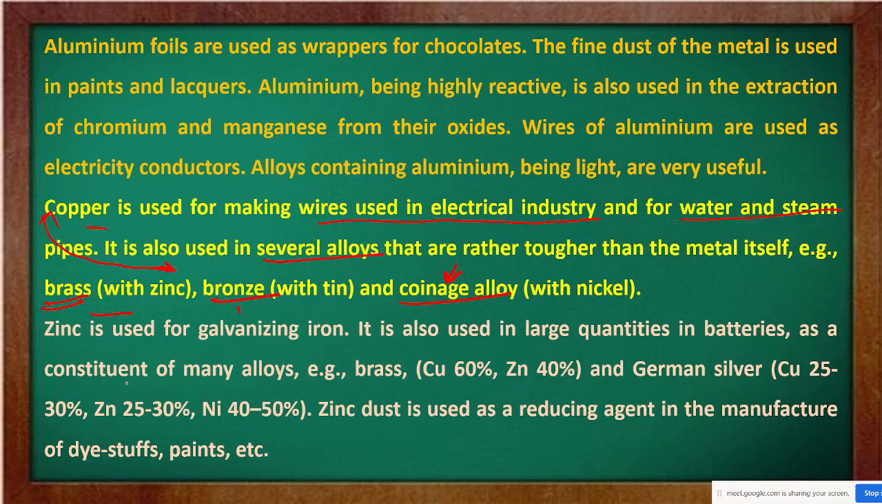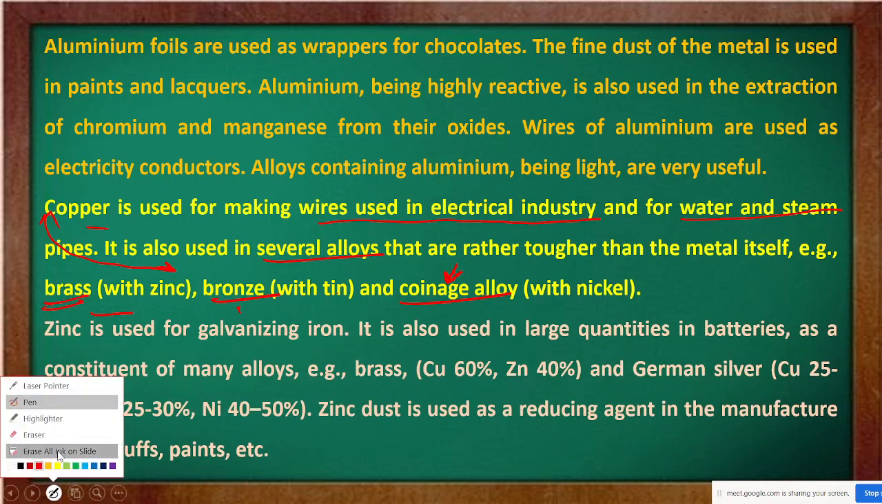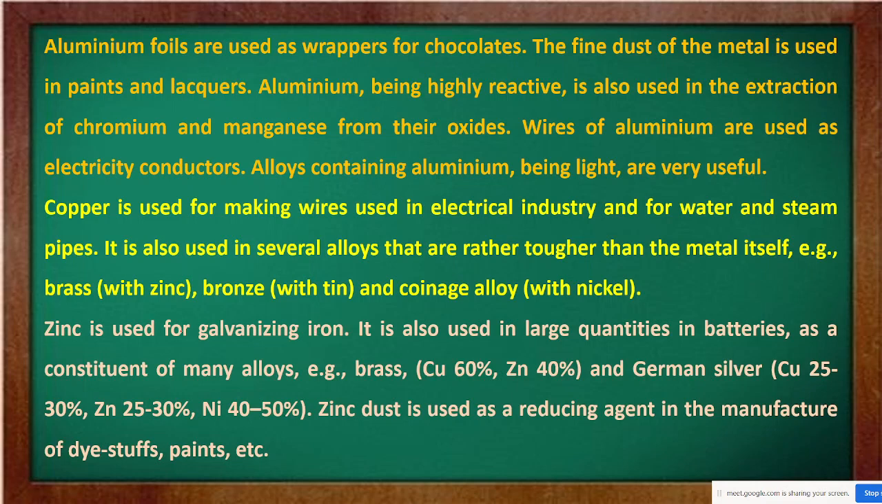Zinc. Zinc is used for galvanizing iron. मतलब आयरन पर जल्दी जंग ना लगे, इस वजह से आयरन के ऊपर जिंक की कोटिंग की जाती है. So that is used for galvanizing iron. It is also used in large quantities in batteries and as a constituent of many alloys. जैसे ब्रास में भी यूज किया जाता है, फिर जर्मन सिल्वर में यूज किया जाता है. Then zinc dust is used as a reducing agent. If you remember the benzene one we did, phenol we treated with zinc dust, then that is directly converted to benzene in the chapter of phenols. So this zinc dust is used as a reducing agent in the manufacture of dye stuffs and paints.